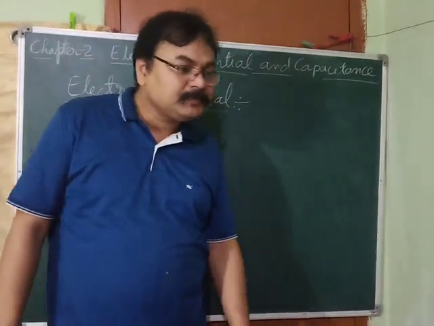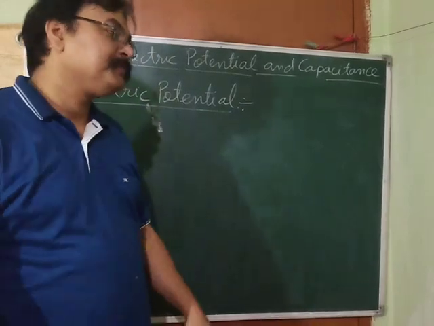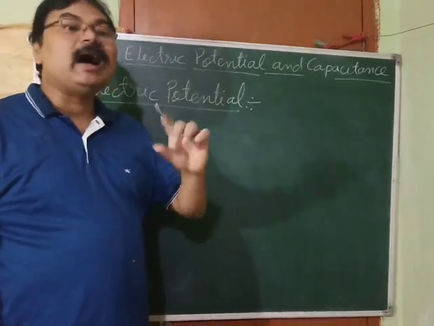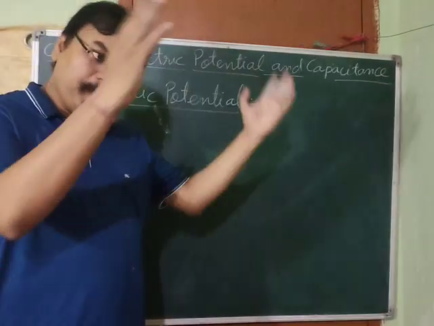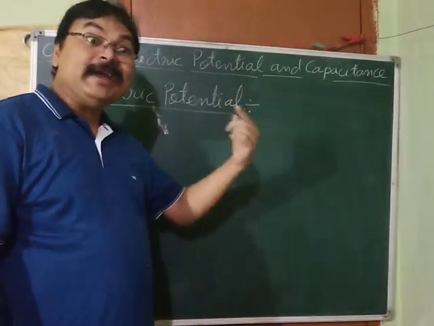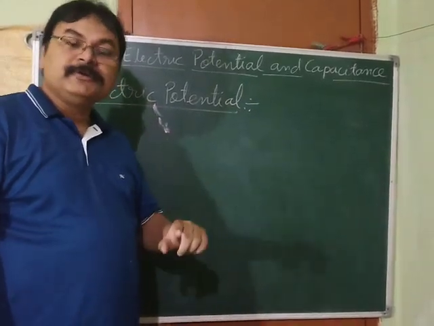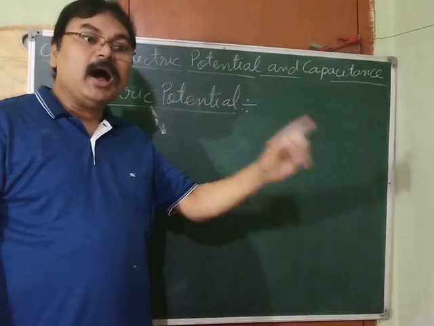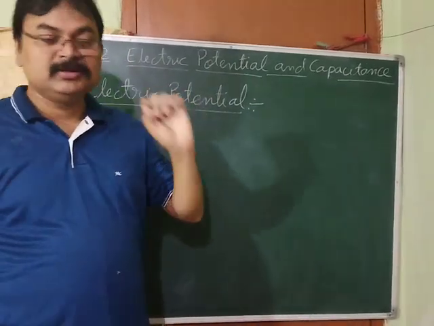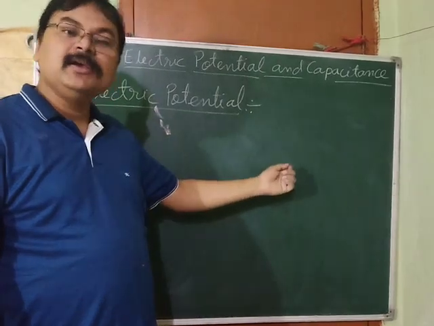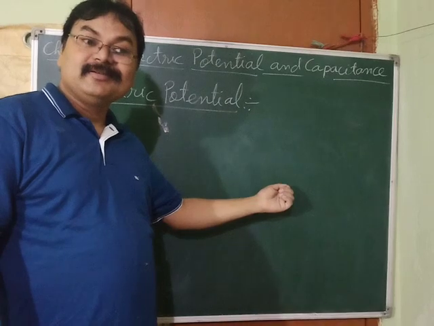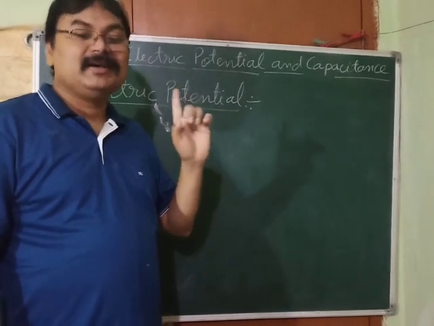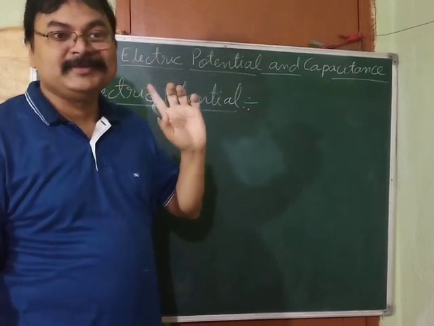Electric potential at a point in an electric field is defined as the amount of work done in bringing a unit positive charge from infinity to that point without acceleration, is called electric potential at that point. Now that was the definition.